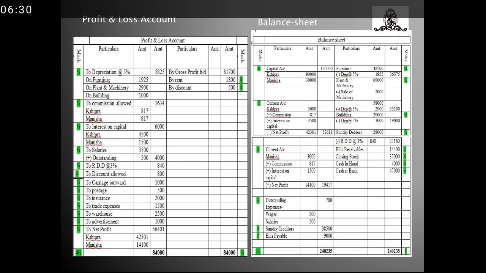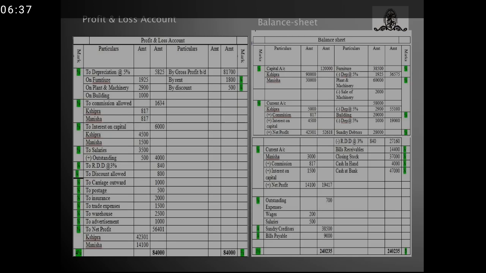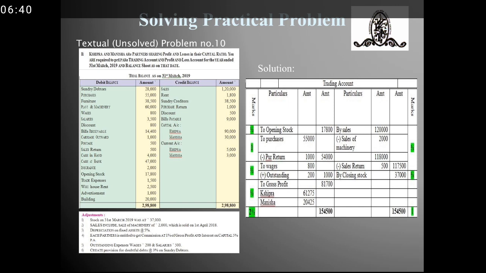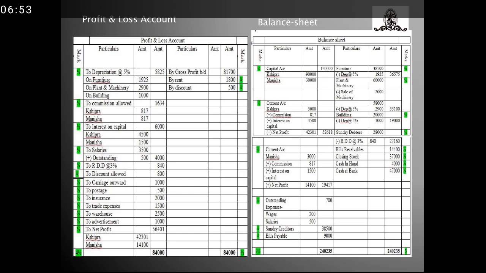Next, interest on capital. Interest on capital was asked to provide at 5%. So capital of the Shipra was 90,000 and that of Manisha was 30,000. So 5% of 90,000 is 4,500 and Manisha's interest on capital is 1,500. So total comes in the outer column is the 6,000.